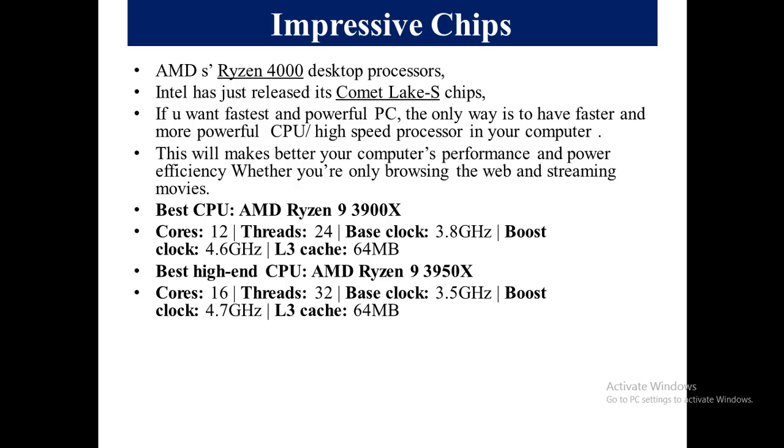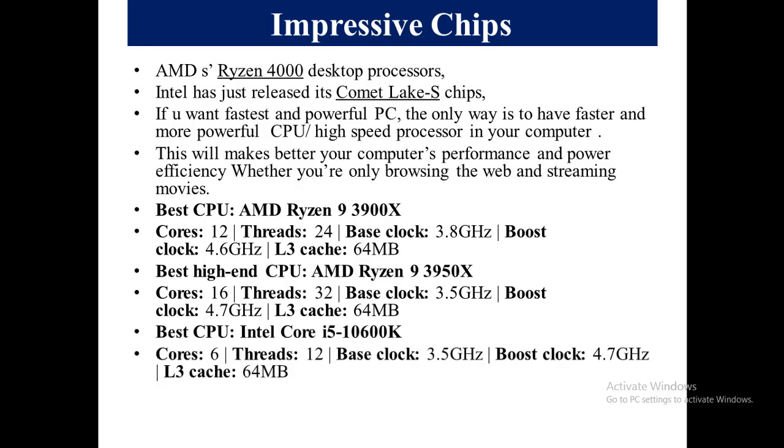But if we talk about the Intel offering, the Core i5 model is 10600K, which offers only 6 cores, and its boost clock speed is 4.7 GHz, while it has the same L3 cache, that is 64 MB.